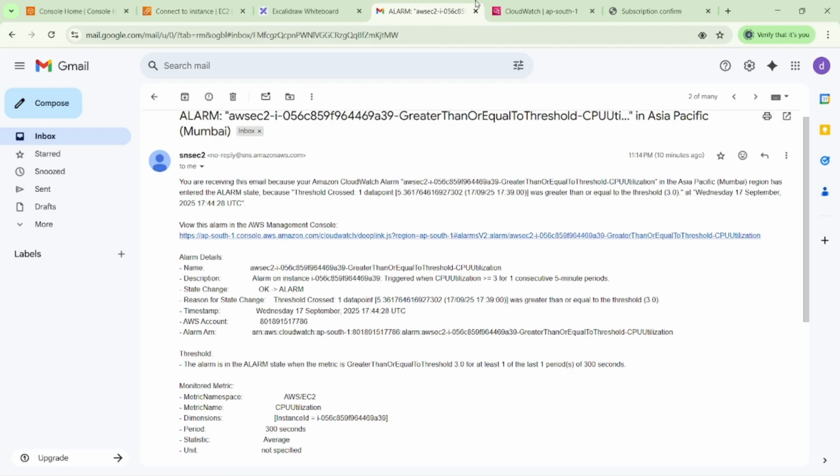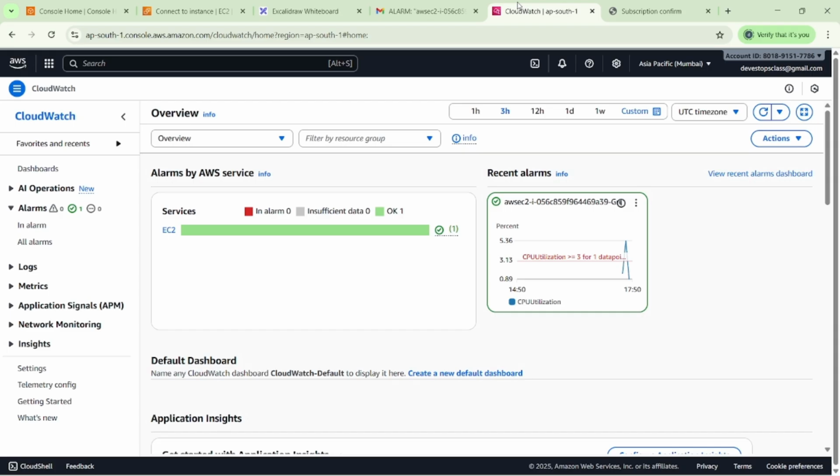So this is our SNS. SNS is nothing but Simple Notification Service. How to create the Simple Notification Service? We first have to create the publisher, then we have to subscribe our email, then we can add our SNS to our EC2 instances based on our conditions and requirements.